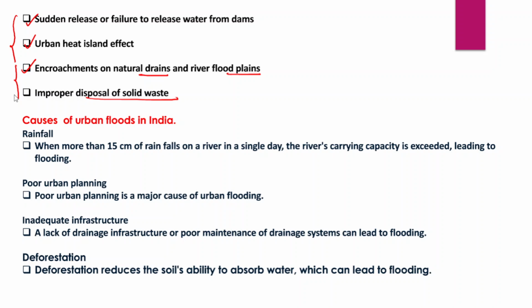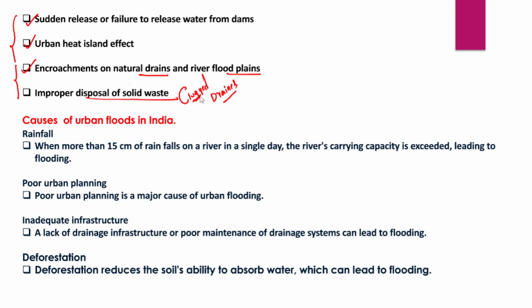So the urban heat island effect, and the encroachment of natural drains and river floodplains that we see in cities like Bengaluru, where the lakes and ponds are being encroached, and the floodplains of river Yamuna in Delhi were also encroached. There's also improper disposal of solid waste that has resulted in clogged drains. And in fact, there were no attempts at desilting of these urban drainage facilities. So that also very often leads to reduced capacity of these drainage systems, causing urban floods very frequently.